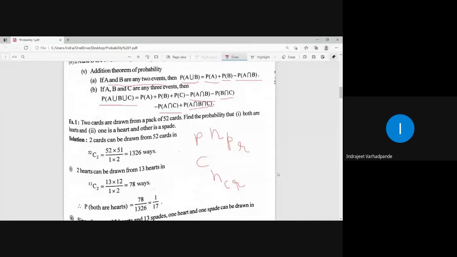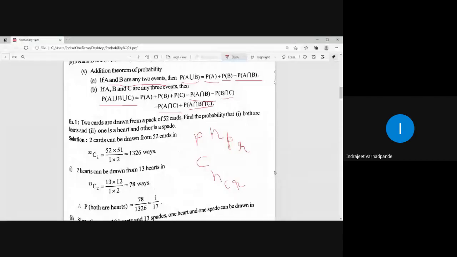In combination, order or sequence is not important. In permutation, order or sequence is very, very important. In combination, elements are taken at random; the selection is not important in permutation, sequence is important. In combination, selection is important accordingly, right?